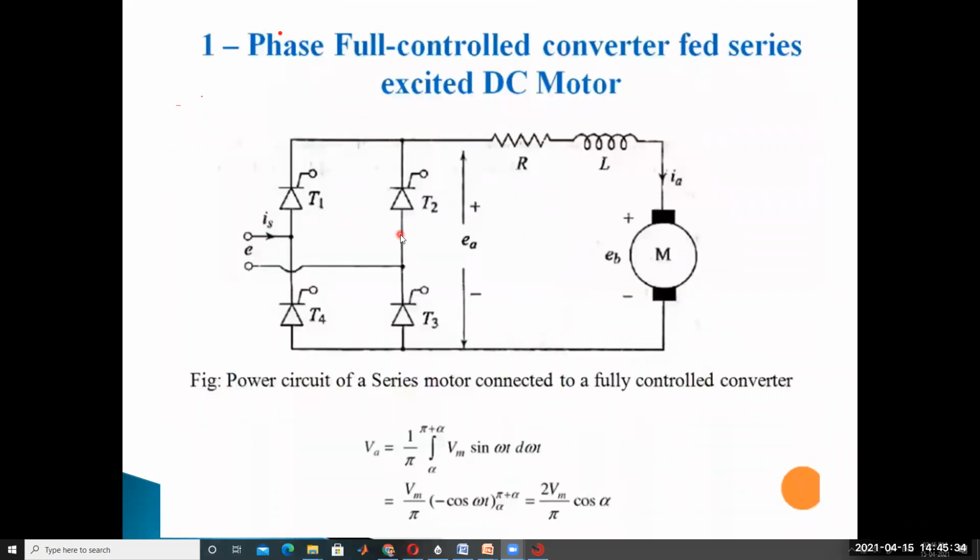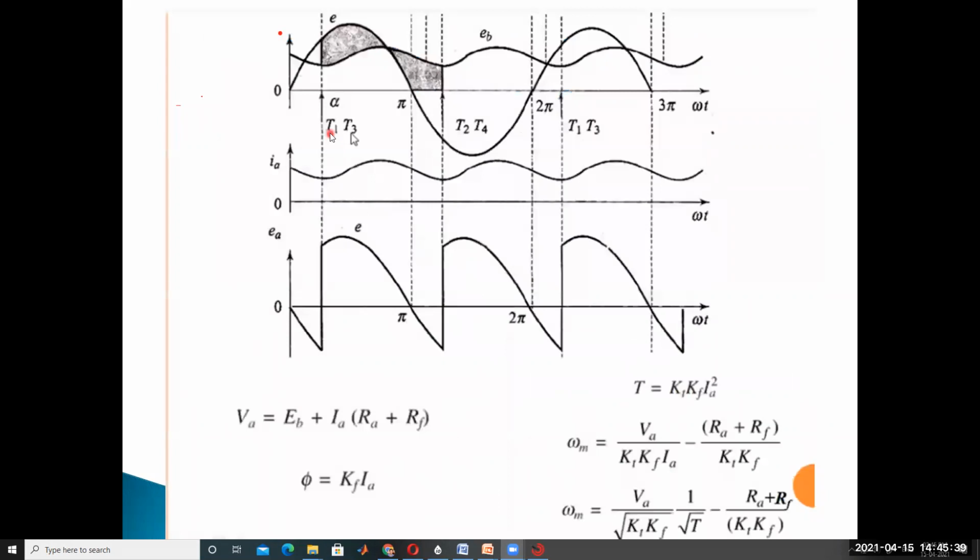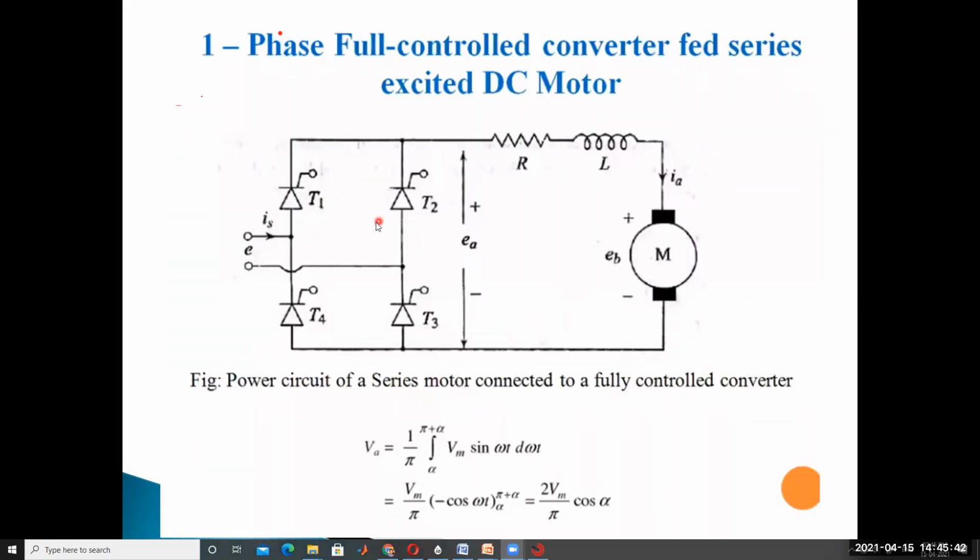SCR T1 and T3 are forward biased. Forward bias means these two SCRs are not turned on. Only when we give the triggering pulse are these two SCRs turned on. During the positive half cycle, 0 to pi, SCR T1 and T3 are forward biased.